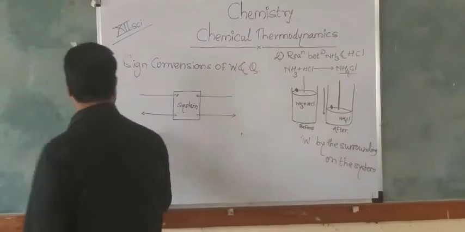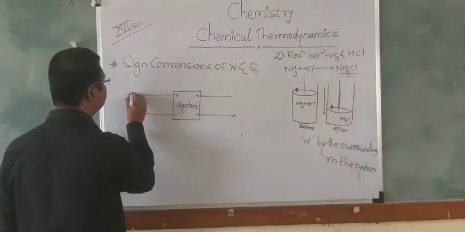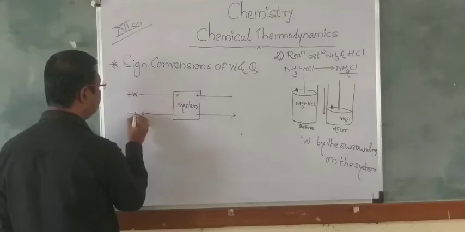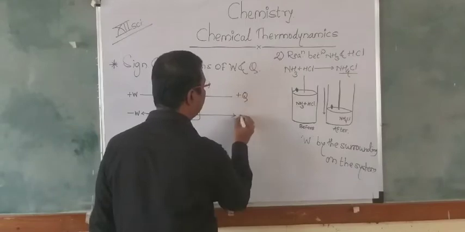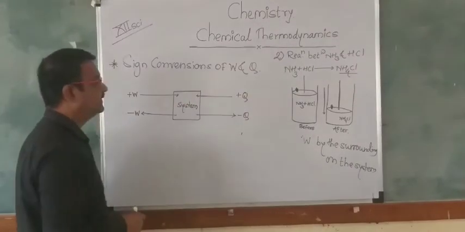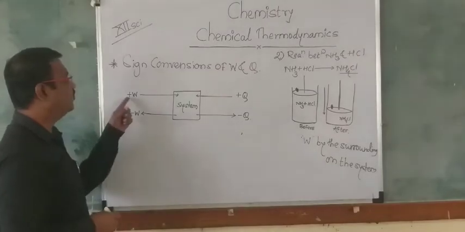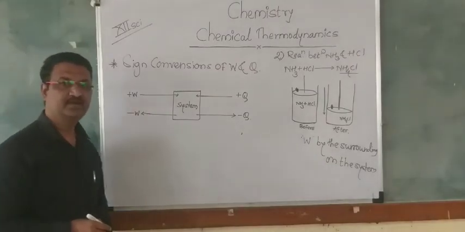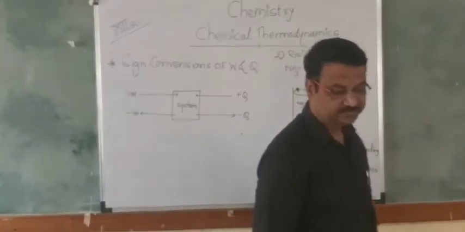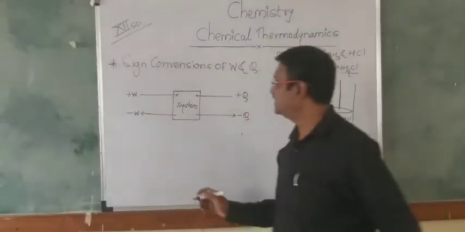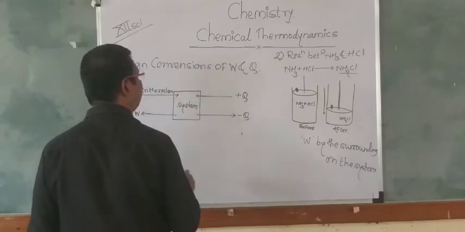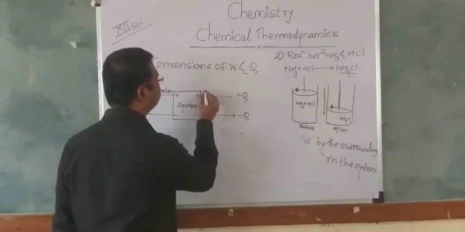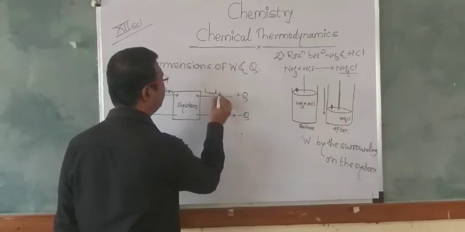On the left hand side we can say it will be positive work as well as negative work, positive Q and negative Q. In this case, work will be done on the system, and heat will be absorbed.